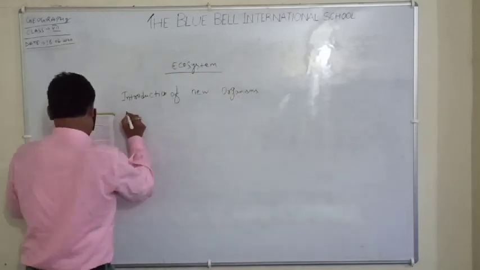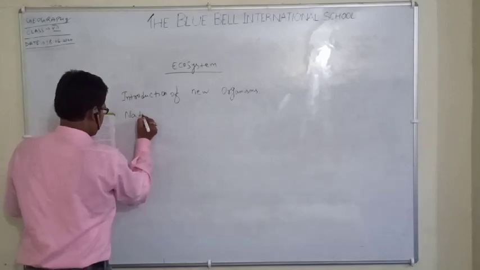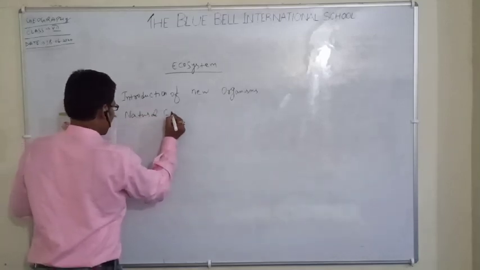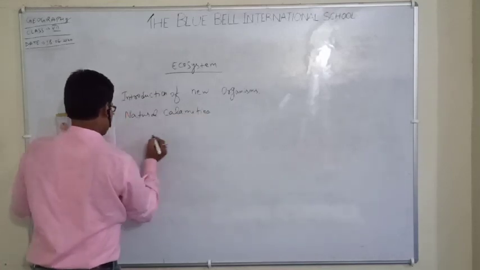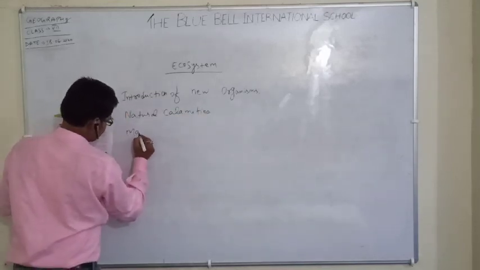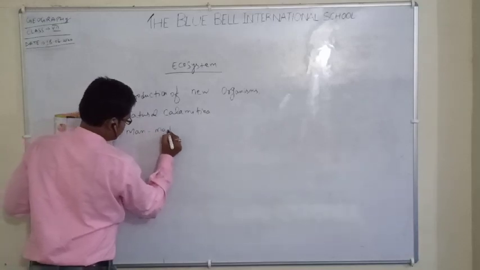Second one is natural calamities. And the third one is man-made causes.